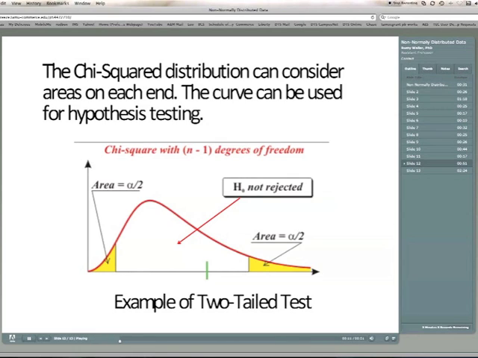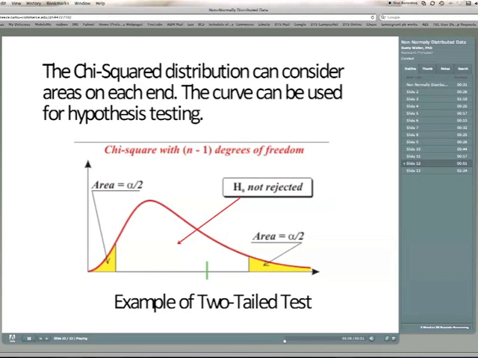If you will notice in this diagram where it says area equals alpha over 2, you ought to recognize that those are rejection regions for H naught. And we might set a 0.05 alpha, which means we would have 0.025 rejection on each end. So we have a 2.5% rejection on each end and a total rejection of 5%. This is an example of a two-tail test in a chi-square curve.